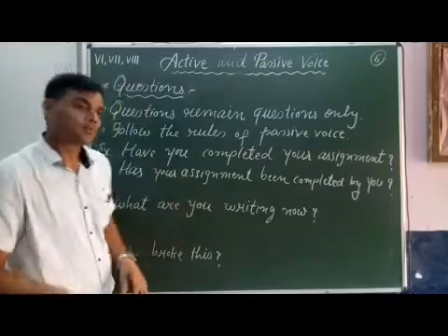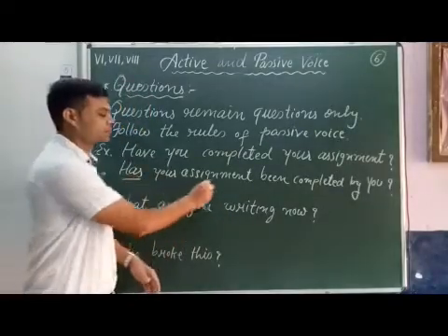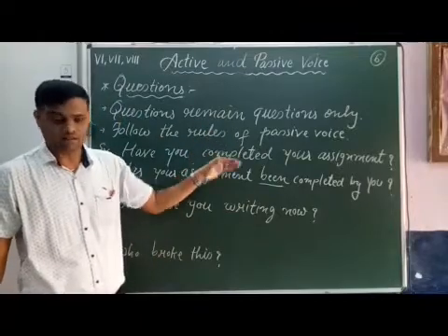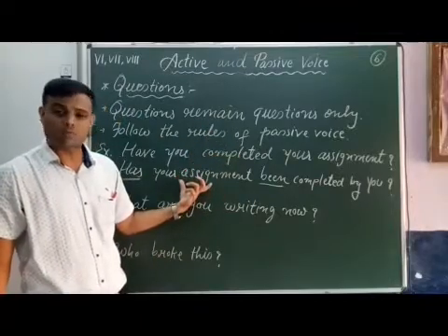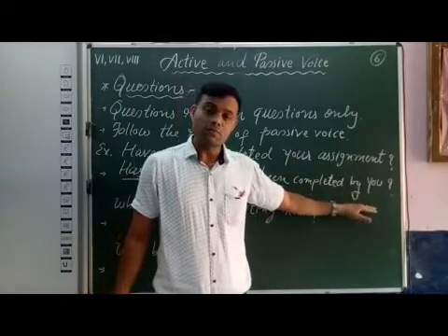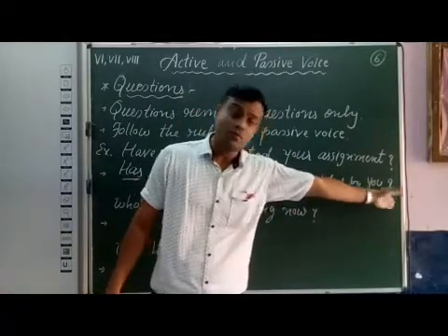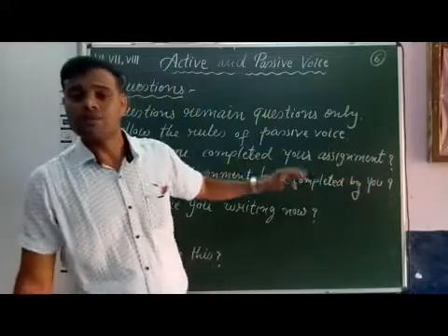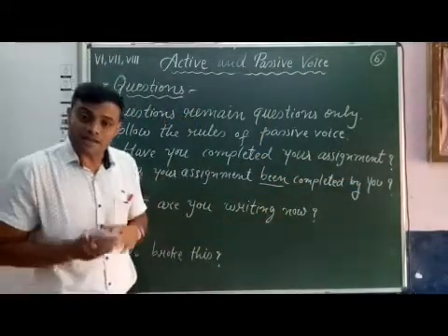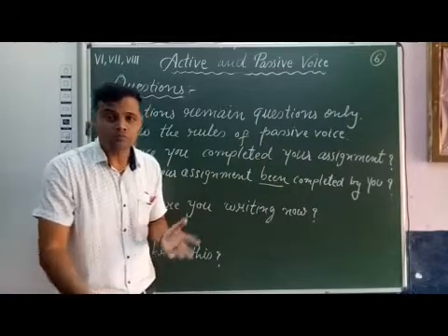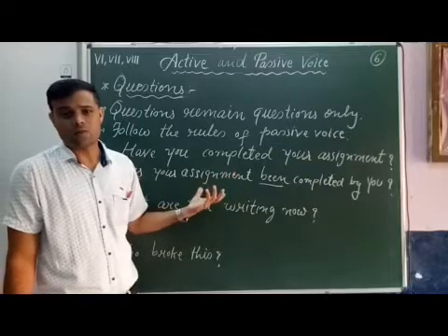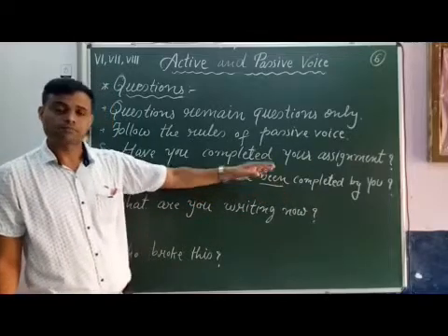Now see, students, here has been is the to be form, and has shows it is a present perfect tense question. Your assignment is the object. Completed is V3, we have used by, we have used the subject, and we have used the question mark. So our sentence is correct. Has your assignment been completed by you? It is an interrogative sentence, a yes/no question in passive voice.